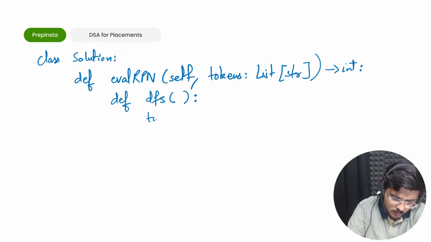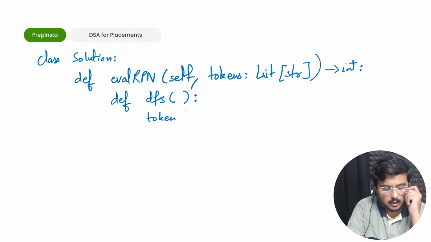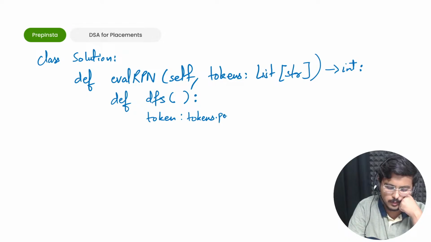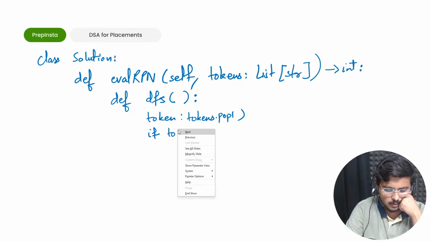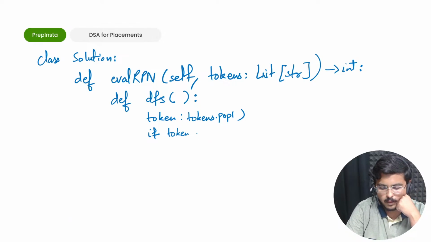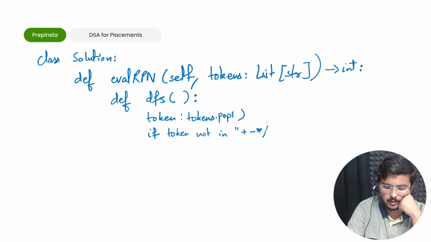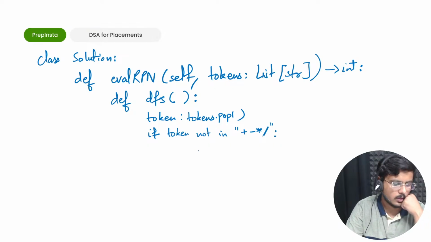So token, and then tokens dot pop. Now let's go with the if condition. If this token, or rather write it like this, if token not in plus, minus, star and divide, basically this divide, fine. Then what to do? Is it visible to all of you?